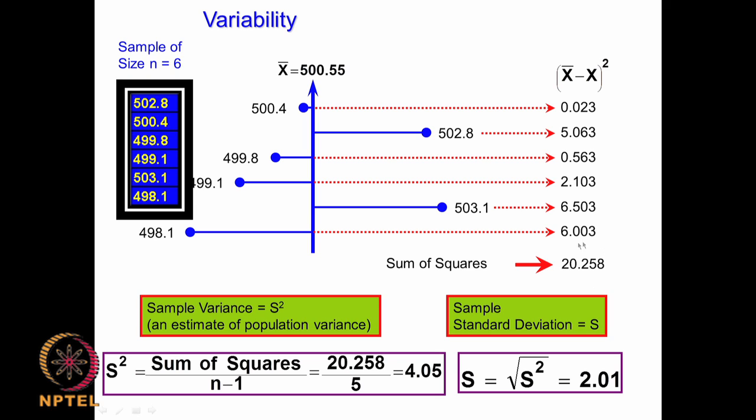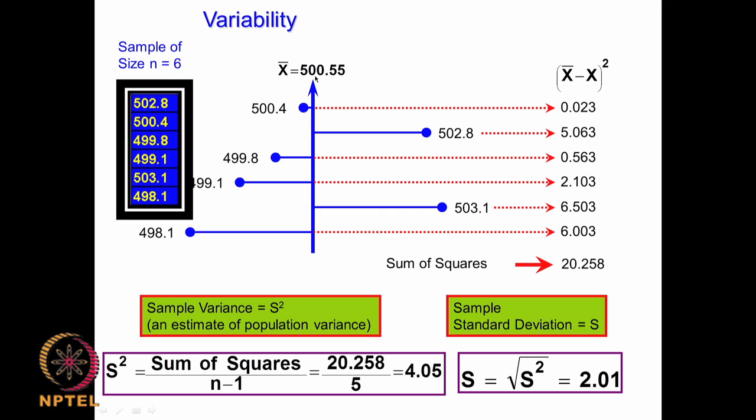This is called sum of squares. Okay. The sample sum of squares divided by n minus 1, n is the number of data points. So sum of squares divided by n minus 1 is called the sample variance.